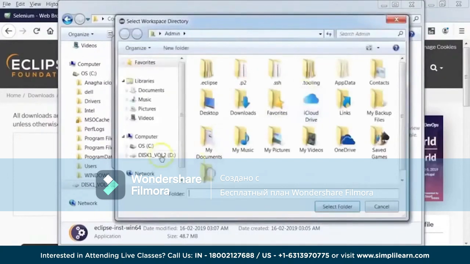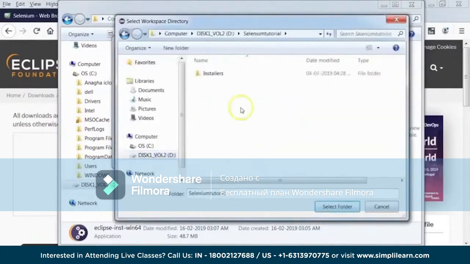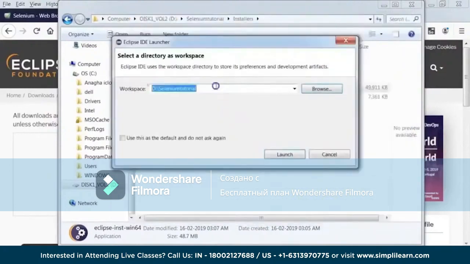So in our case, what we will do is I'll go to the D drive and I already have a directory. So here I'll just select this folder and then create a folder called workspace. I'll say my workspace and then I'll say launch. So every time I open the Eclipse, this is going to take as my default workspace and all my programs, all my Java scripts or my automation scripts are going to be stored in this particular location. So we'll say launch.